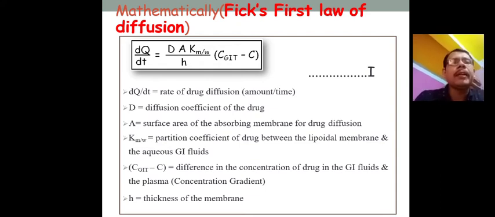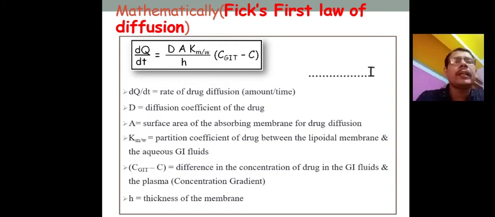And Km/w is the partition coefficient. It is another most important coefficient. That means which compound is permeable from the outer surface to the inner surface. This is very important, the partition coefficient of the drug between the lipoidal membrane and the aqueous GI fluid. This is the partition of drug molecules from lipid to aqueous, how it will be permeable, whether it is permeable and how much of the drug will be permeable. This depends on the partition coefficient.